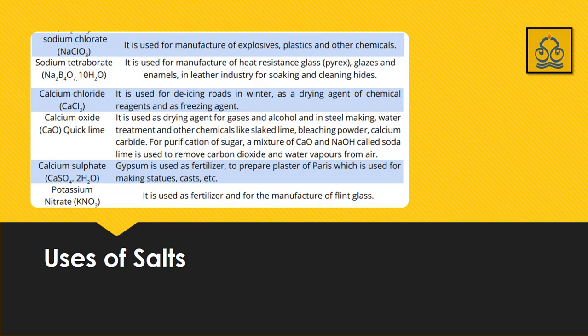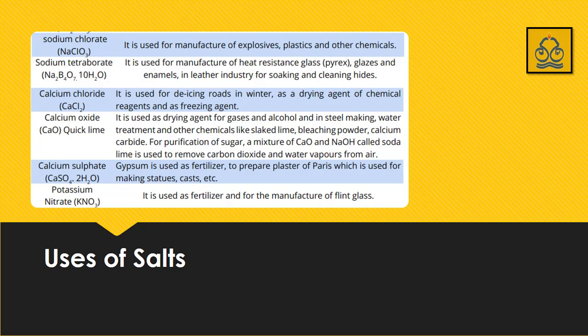Sodium tetraborate is used for the manufacturing of heat resistant glass, glaze and enamels, and in leather industries for soaking and cleaning hides. Hides mean skin of animals. So when we have to clean the hides, we are cleaning them in a solution which is made of sodium tetraborate. So next is calcium chloride.